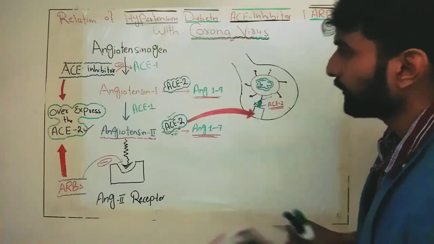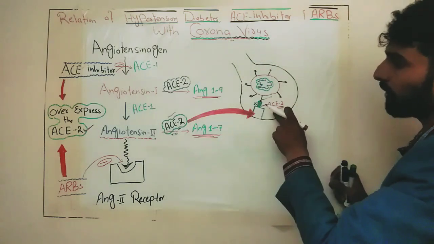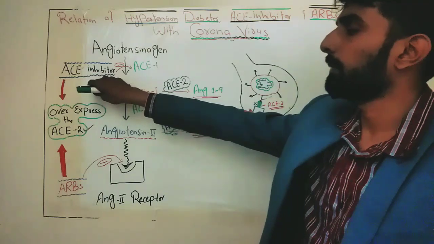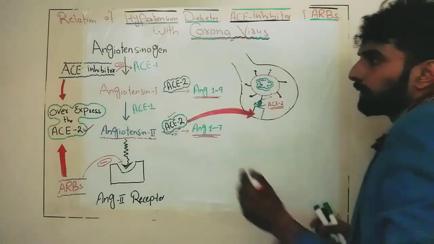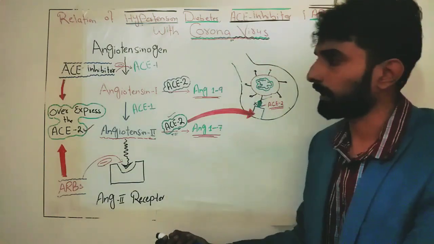Point number 1, should we use ACE inhibitor so that we can block them? No, we should not use ACE inhibitor because none of the ACE inhibitors has been proven to block the ACE2 enzyme as well. Okay. Point number 2 is ACE inhibitors, they basically overexpress the ACE2 enzyme.